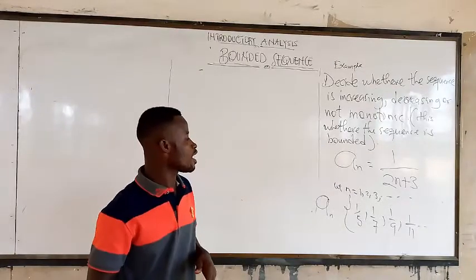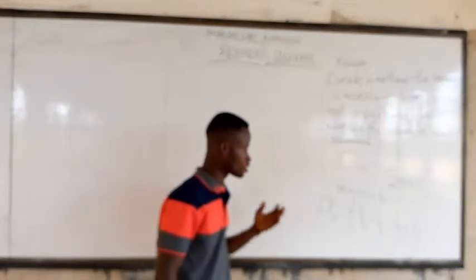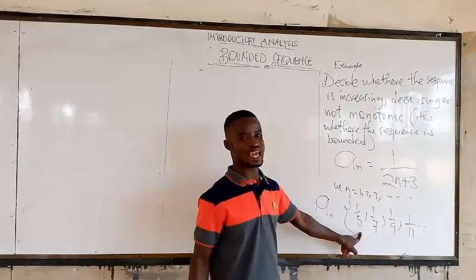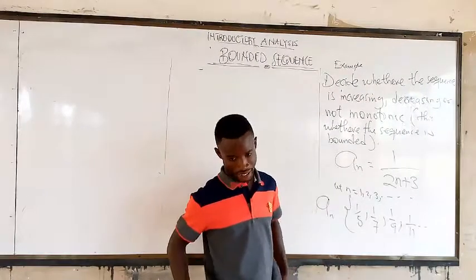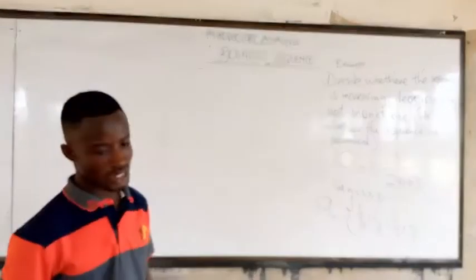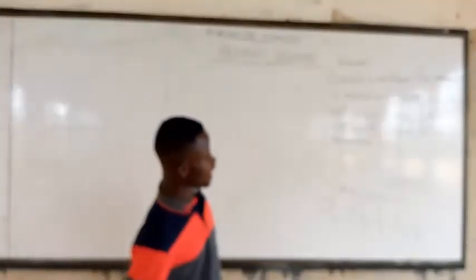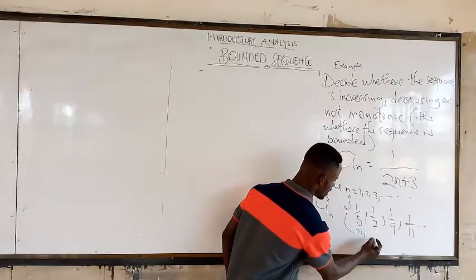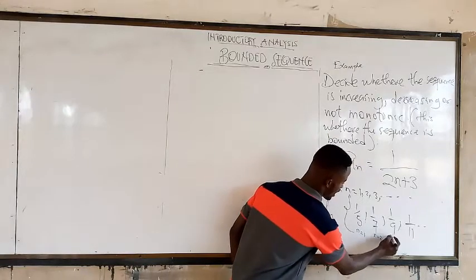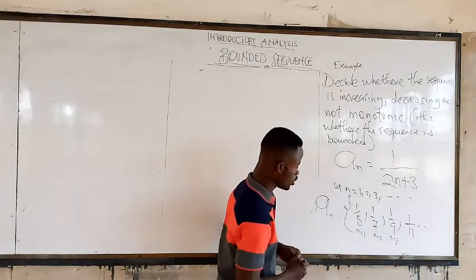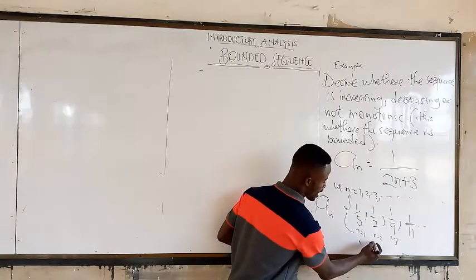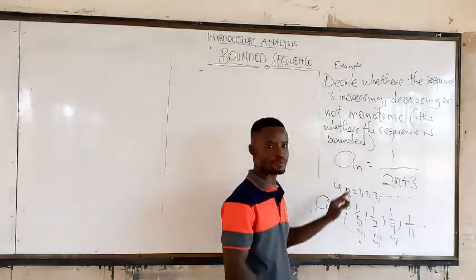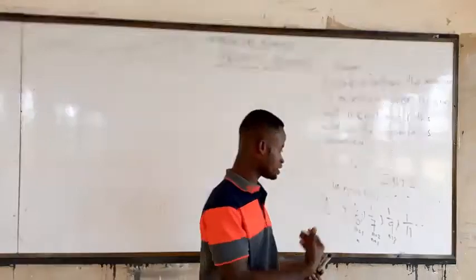Very good. Now I want you to analyze something here. Is this increasing or decreasing? Is 1 over 5 less or greater than this? Alright. So simply, you can see that when we start inputting the values, n is equal to 1, n is equal to 2, n is equal to 3, like that. Then you start by adding n plus 1. I hope you can see that. That is how we were generating it.